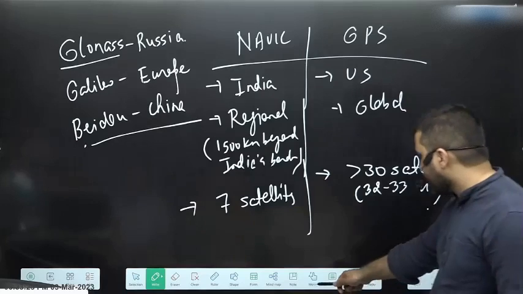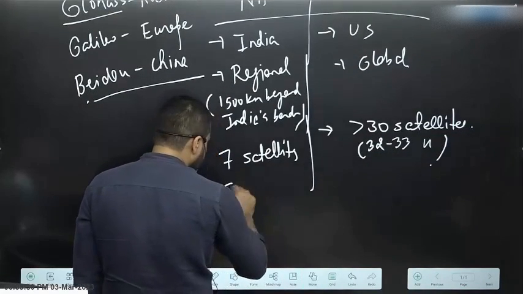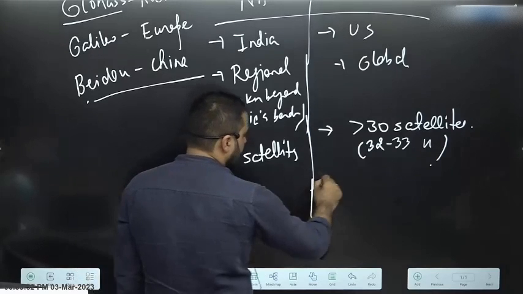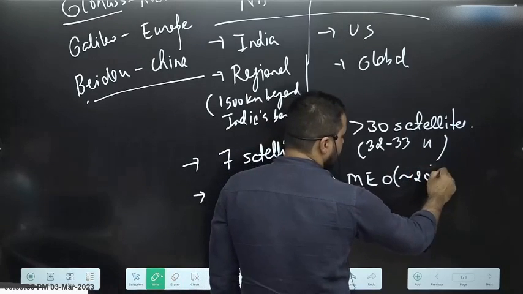Another difference here is that these satellites are kept into geosynchronous and geostationary orbit, and they are kept into medium Earth orbit. So about 20,000 kilometer.